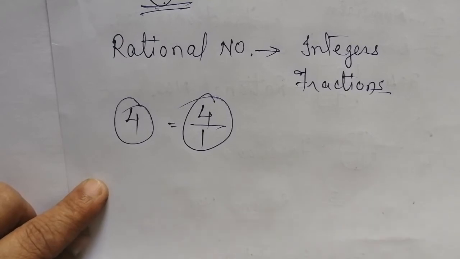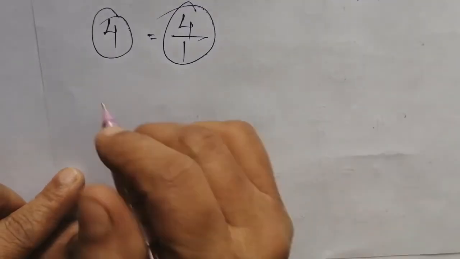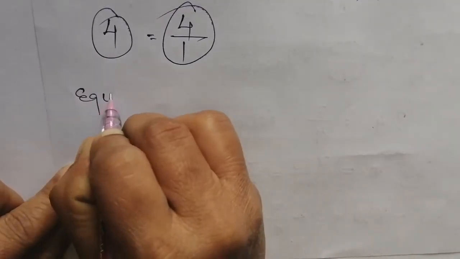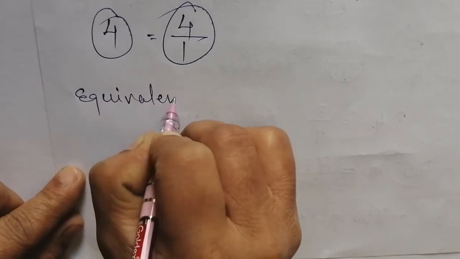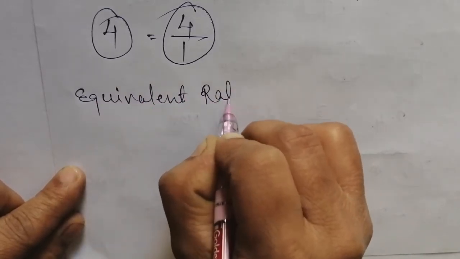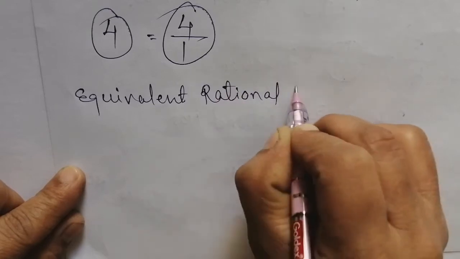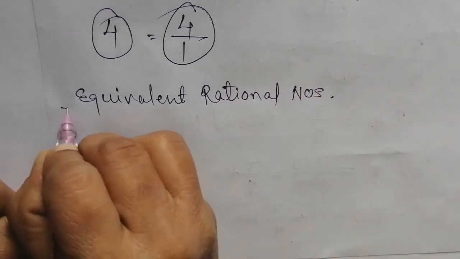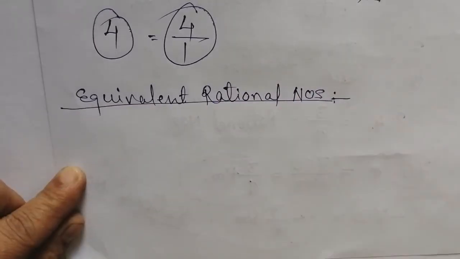Now here we are going to discuss the equivalent rational number. What do you mean by equivalent rational number?